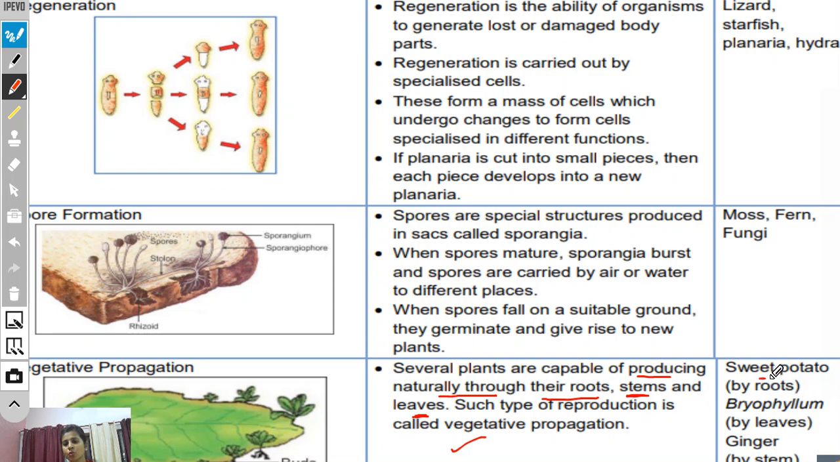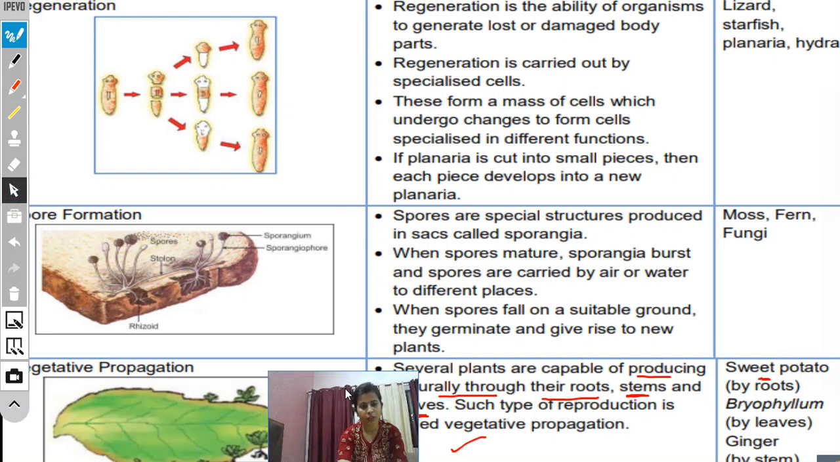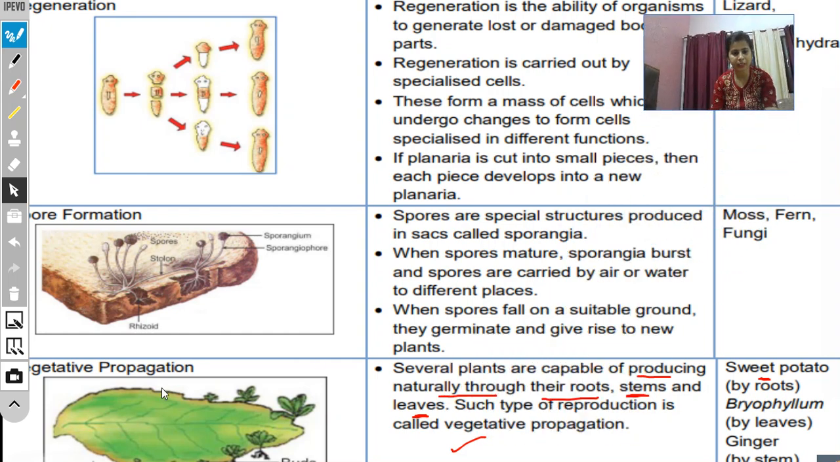For example, sweet potato. Everybody has seen sweet potato. Then Bryophyllum. This is the leaf of Bryophyllum. I just want it to be visible. Yeah, see, these are the vegetative buds, and these vegetative buds will fall on the soil and make new Bryophyllum. The same is ginger. So children, it is very, very important to learn the examples, because they will ask a 1 mark question directly, like which type of asexual reproduction is carried out in sweet potato, or give one example of vegetative propagation, give two examples of vegetative propagation. So in this way you have to prepare.